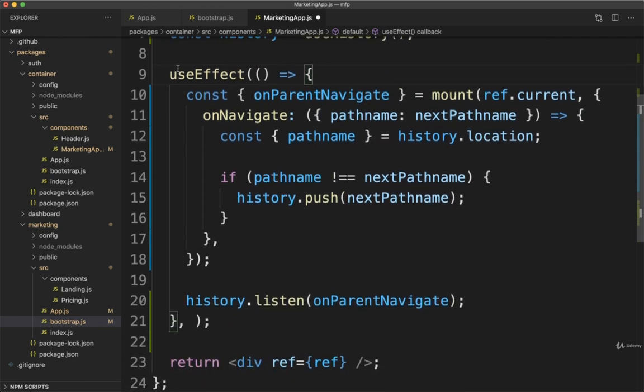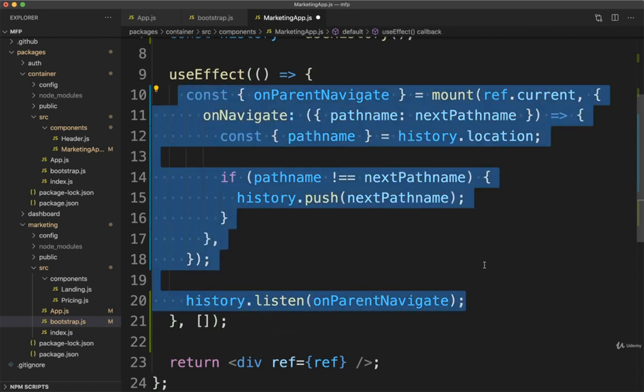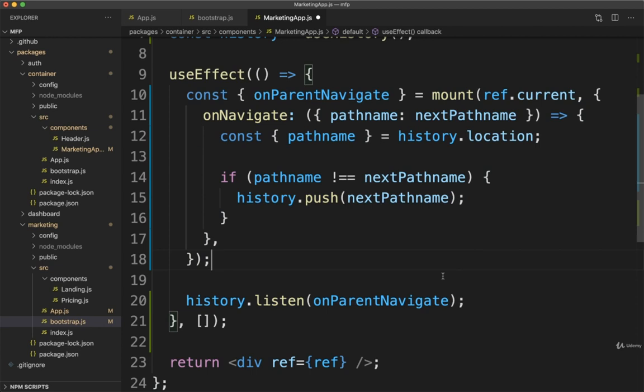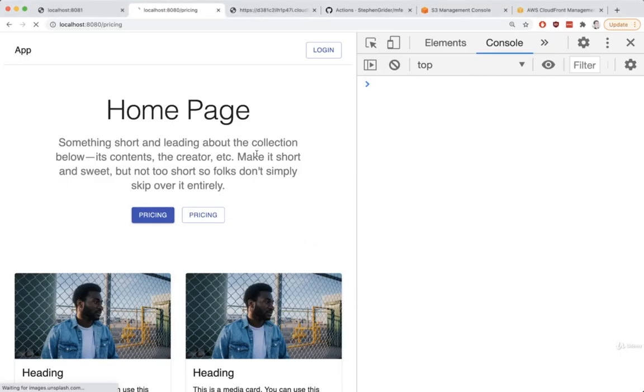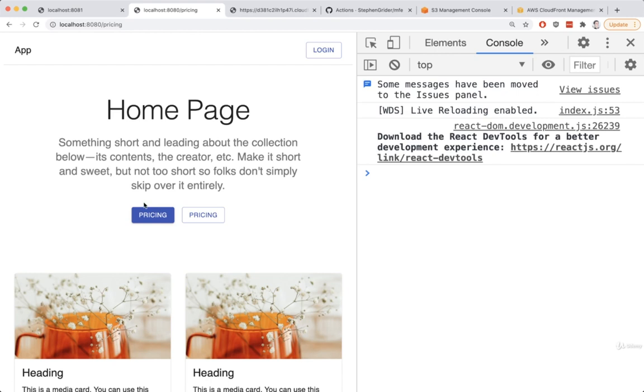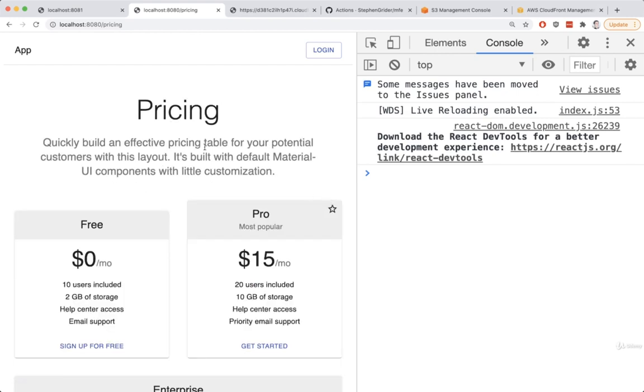So to limit how often this useEffect function actually gets invoked, I'm going to put in a second argument right there of an empty array. That means only try to run this function when our marketing app component is first rendered to the screen. Okay, so that looks good. Let's save this. We'll then go back over to our browser and do a quick test. So I'm going to refresh. I'm going to click on pricing. Okay, it looks like everything still works.